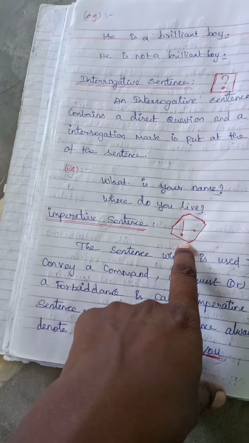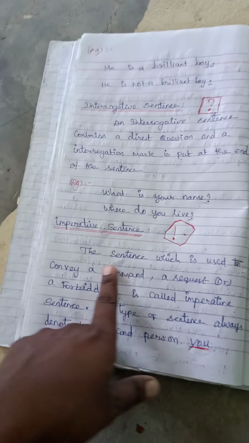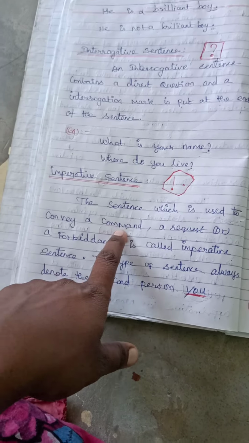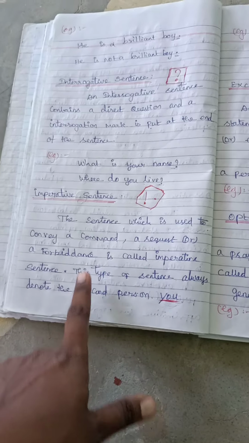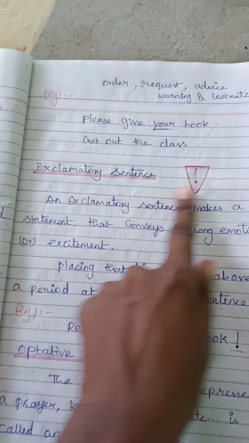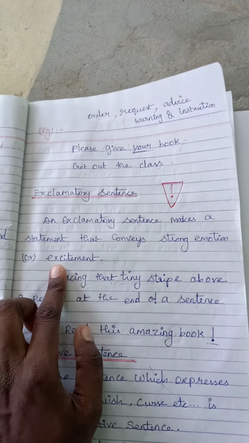Imperative sentences end with an exclamation mark or full stop, convey a command, request or prohibition, and always denote the second person, you. Exclamative sentences use the exclamation mark and convey strong emotion or excitement.